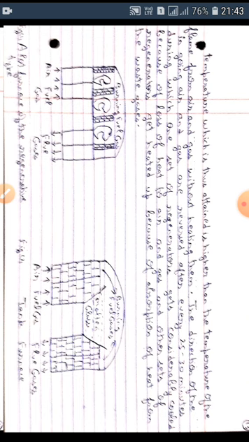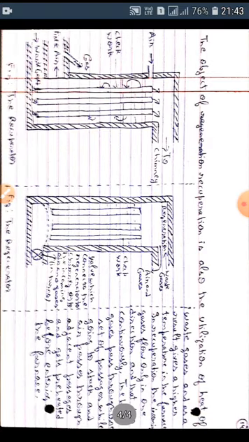Similarly, in the tank furnace, they enter from one side and exit from the other side. Now, the object of regeneration is also the utilization of heat of the waste gases, and as a result, the utilization of heat of waste gases gives a higher temperature in the furnace.